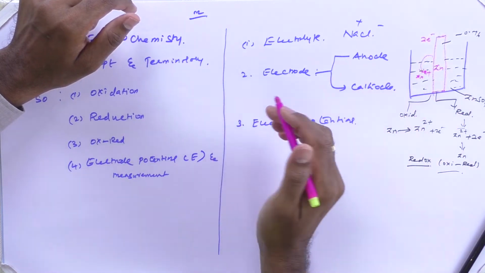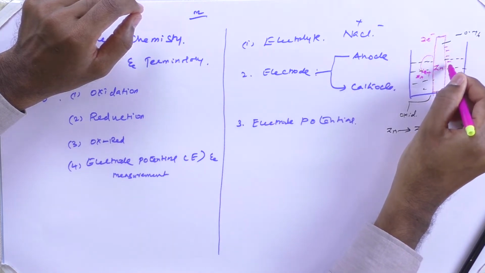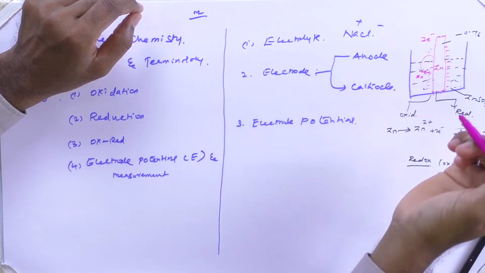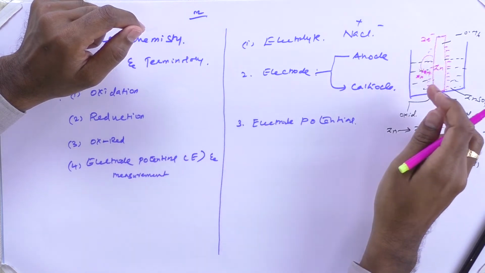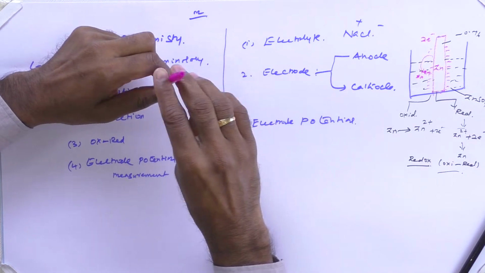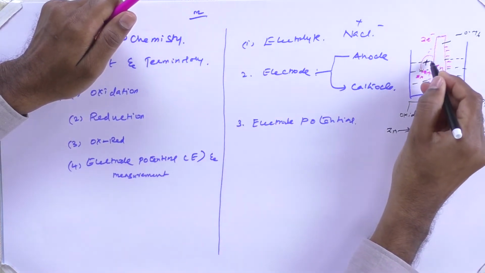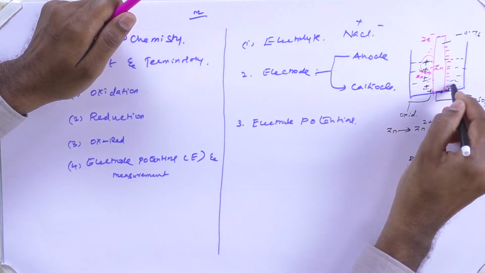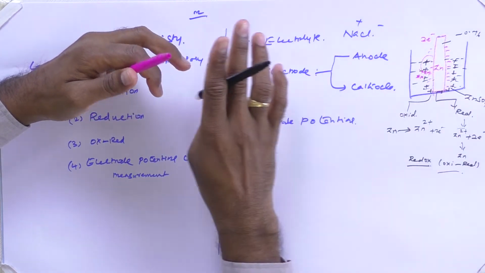As a result, due to the excess electron availability, this rod becomes negative in nature. So it is surrounded by negative charge, that is, electrons. Once the electrons are surrounding this metal rod, due to the electrostatic force of attraction, it will try to attract the positive ions available in the solution compartment. So there is a negative layer, followed by a positive layer.